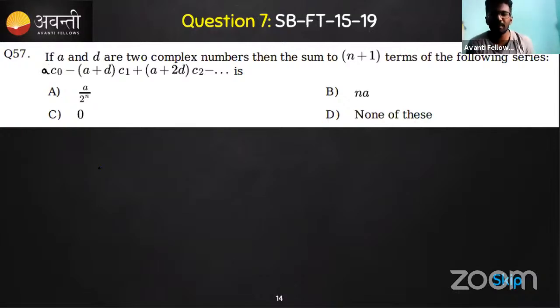What about this? Are we able to solve it or not? Just think about it. If you do not get any idea, we'll skip and we'll come back in the end. We'll solve the easy questions first.